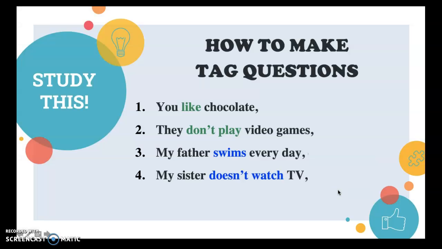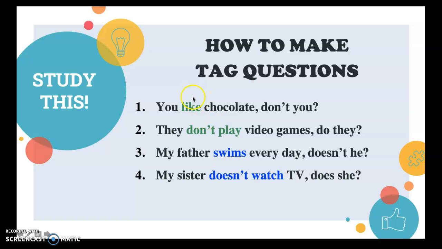We have to use the subject she. So how can we make the questions of these sentences? You like chocolate. The tag question is, don't you? Very good. They don't play video games. Do they? My father swims every day. Doesn't he? My sister doesn't watch TV. Does she? You see, when we have affirmative sentences, we have to use negative tag questions. And when we have negative sentences, the tag questions go in the affirmative form.